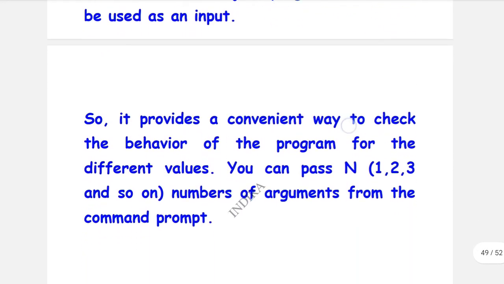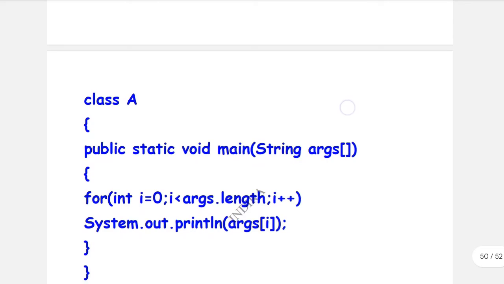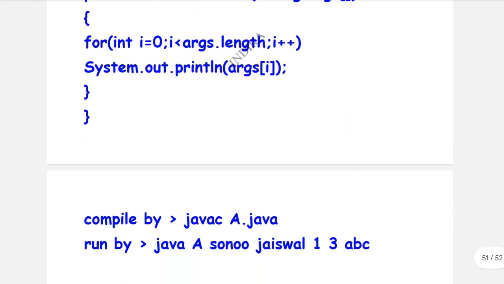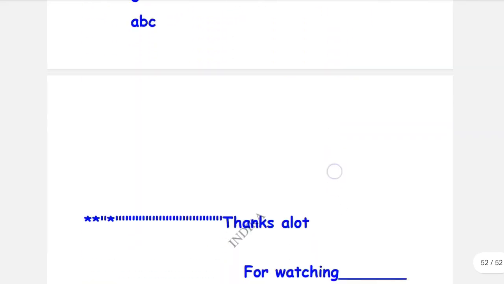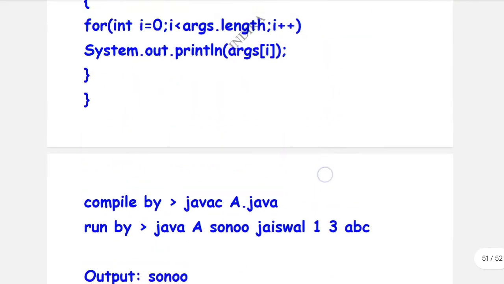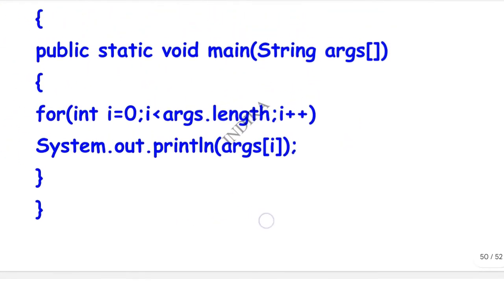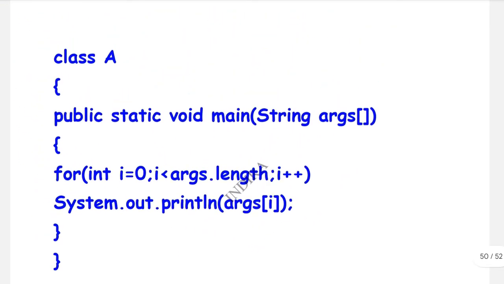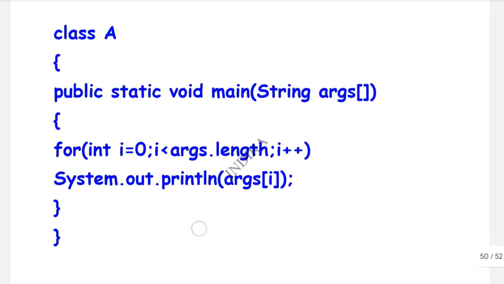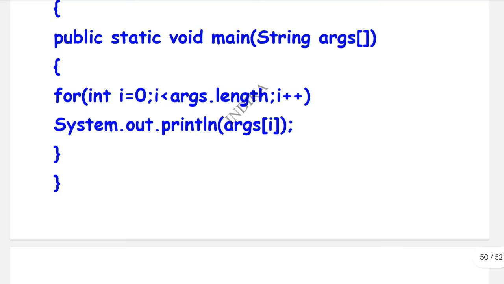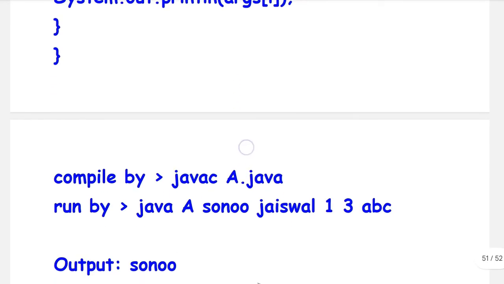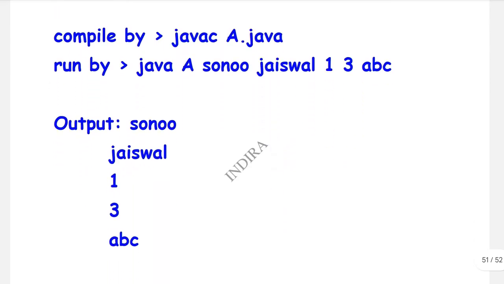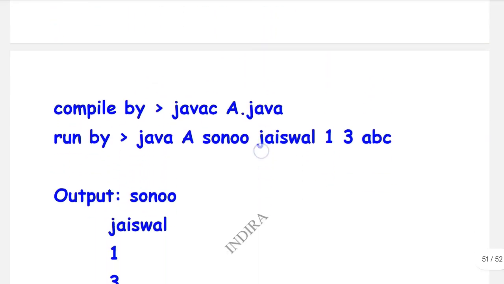So this is the Java command line arguments, and here is the syntax of the command line program. Syntax is also very important, and an example is also there. Both are included in one place. Within the syntax, a simple program is written for the command line program. Here i++ is the increment. So this is the output of the command line program.